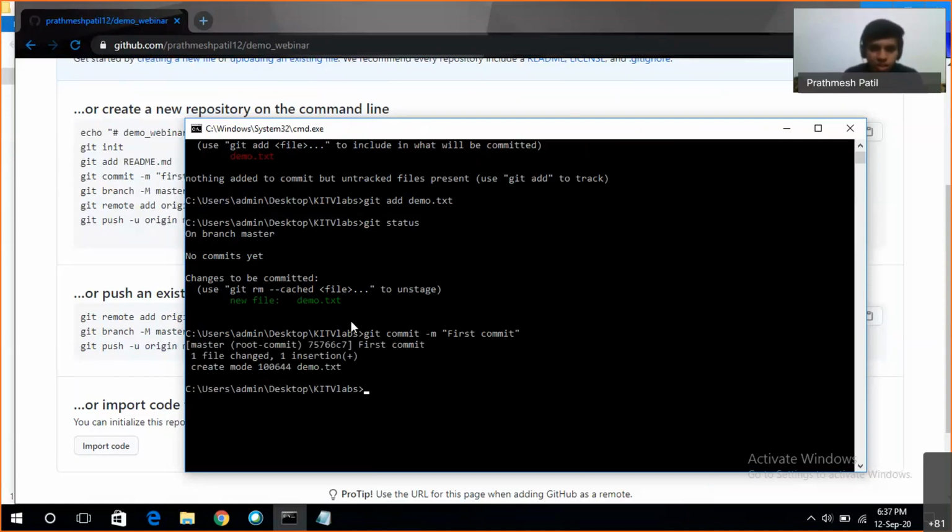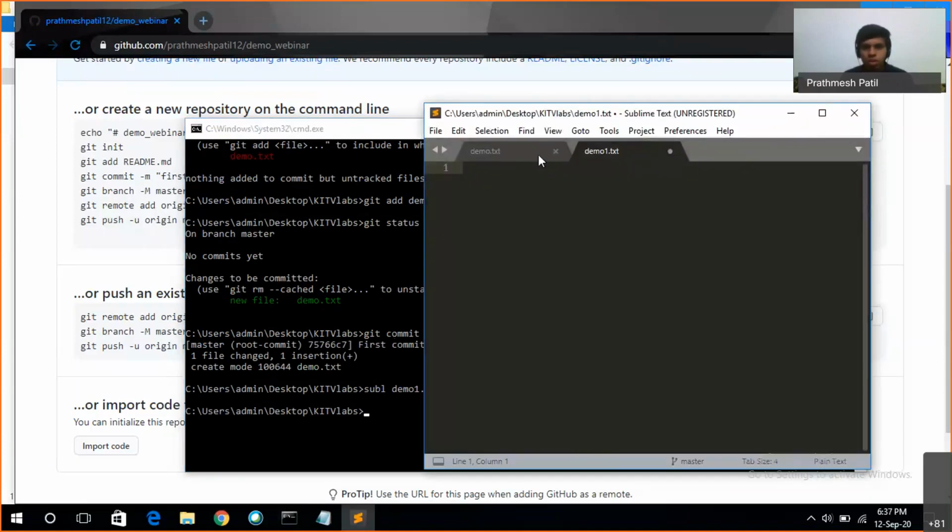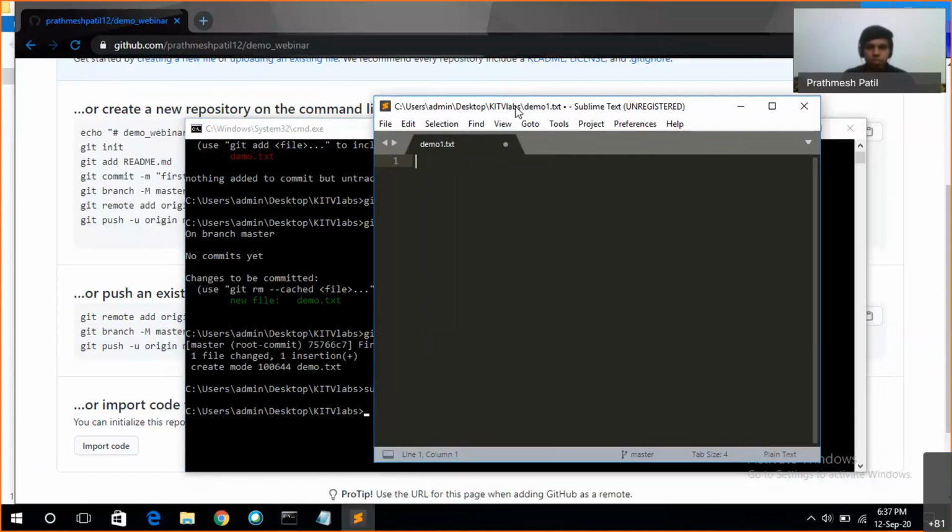You can see that this first commit has been done, and now, for example, I'll create another file, demo1.txt. You can see that demo1.txt has been created, and I'll write a message, everyone.